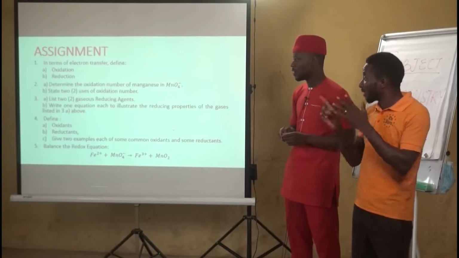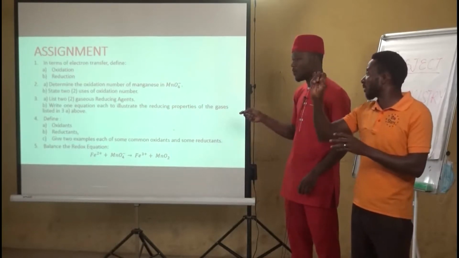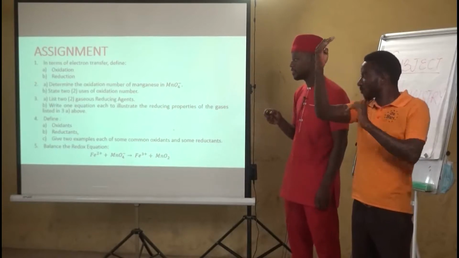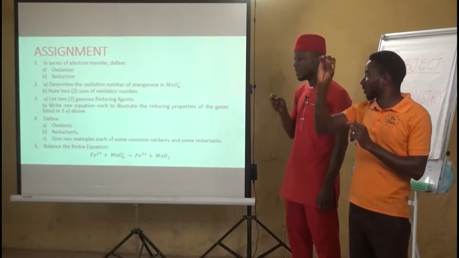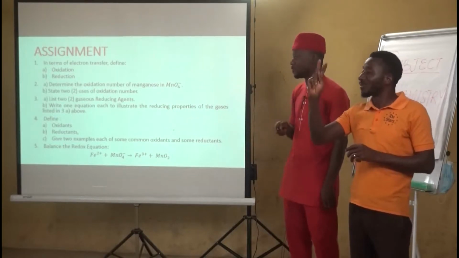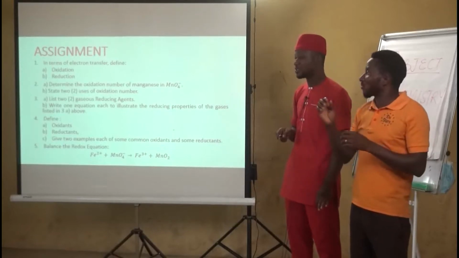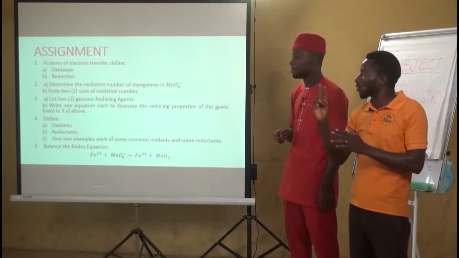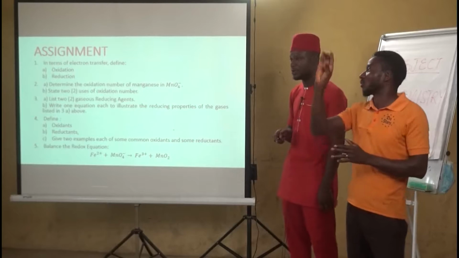Determine the oxidation number of manganese in MnO4 minus. It is an ion, so it has a charge of minus. Then 2b, state 2 uses of oxidation number.